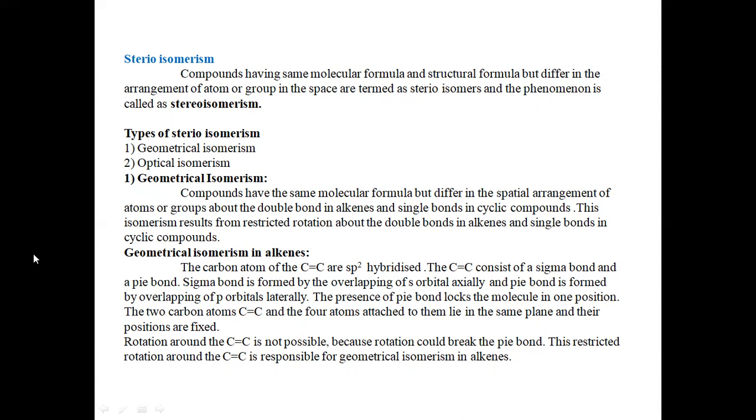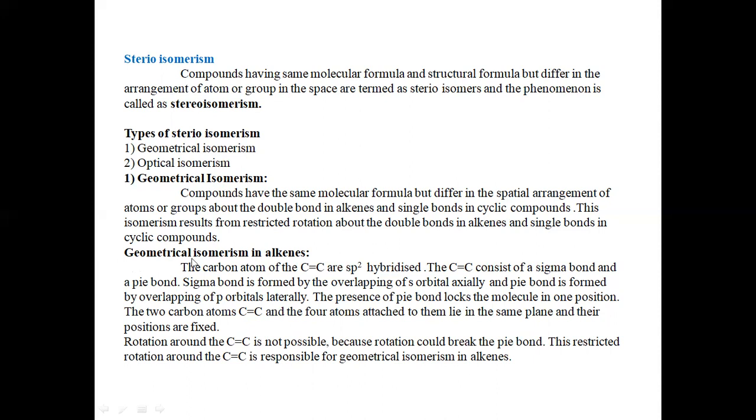If we ask why geometrical isomerism is seen in alkenes, it is because there is a restricted rotation about the double bond, whereas in the cyclic compounds we observe geometrical isomerism due to the restricted rotation about the single bonds.